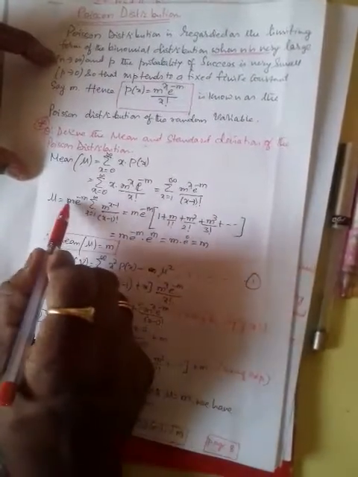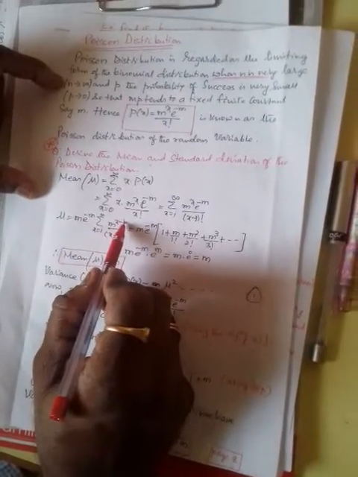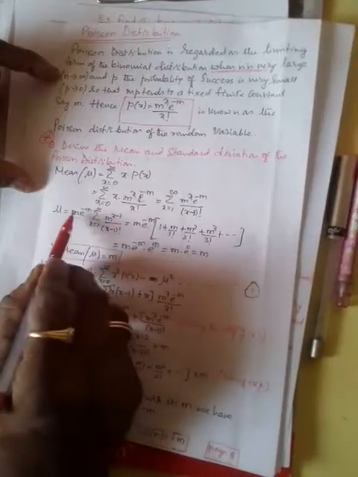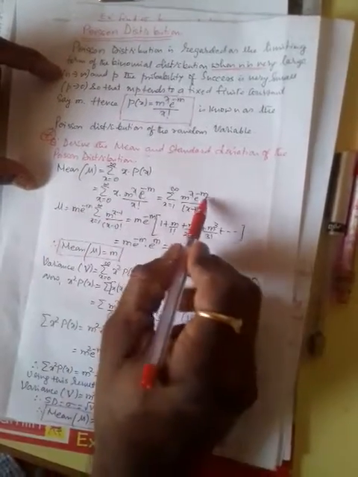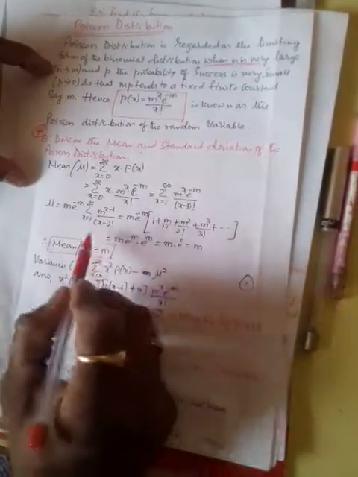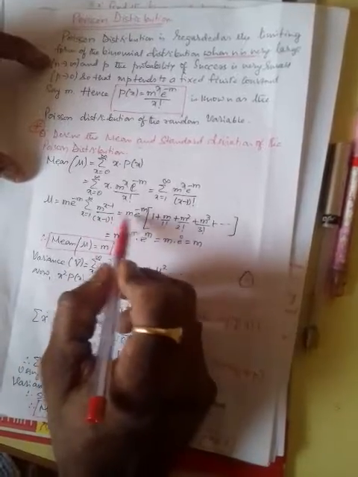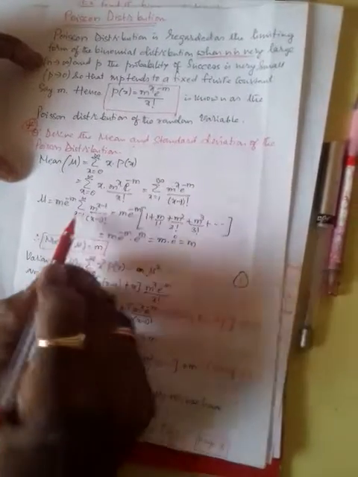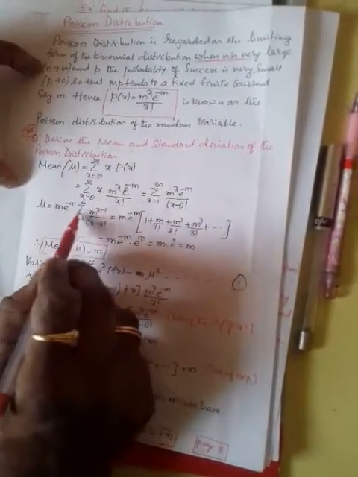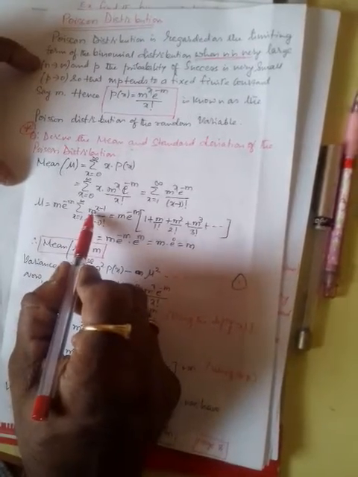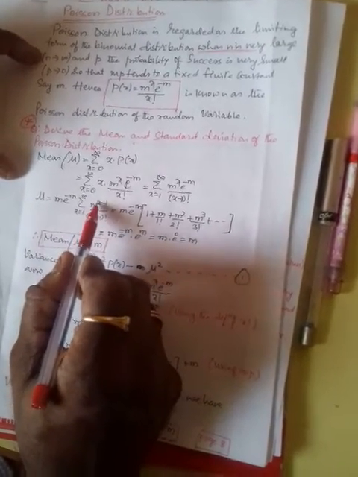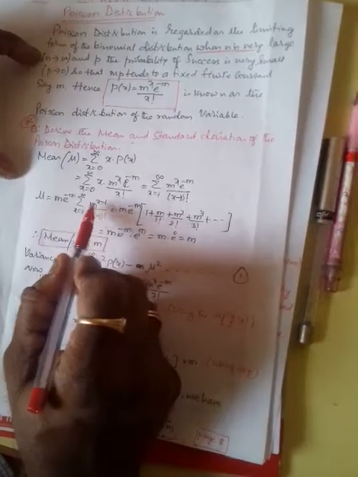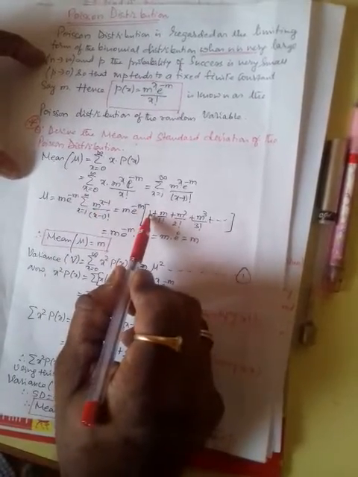And here what we are taking, m into m raised to x minus 1, what happens? This term will be simply m raised to x. We are making some adjustment, keeping e to the power minus m outside, x minus 1 factorial in the denominator. Therefore, m into e to the power minus m. For the different values of the summation, x equal to 1, what happens? m into m raised to 1 minus 1, that is m raised to 0. What is m raised to 0? 1. That is the first term.